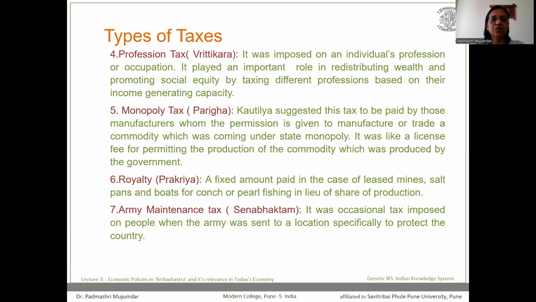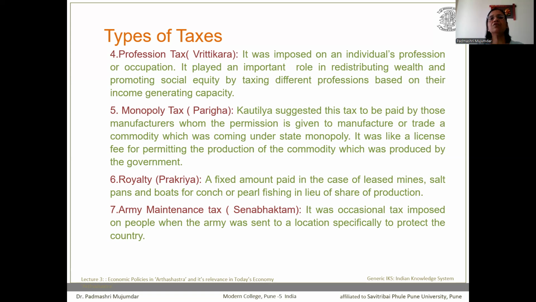The next tax was very interesting, which is known as monopoly tax, which is called as Parigha. Kautilya suggested this tax to be paid by those manufacturers to whom the permission was given to manufacture or trade a commodity which was coming under the monopoly of the government. It was like a license fee for permitting the production or trading of a commodity which was earlier done by the government.